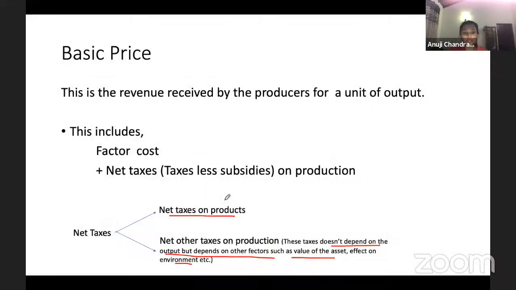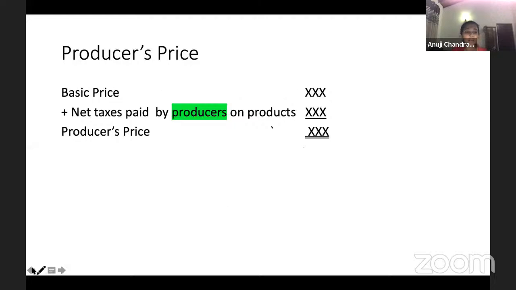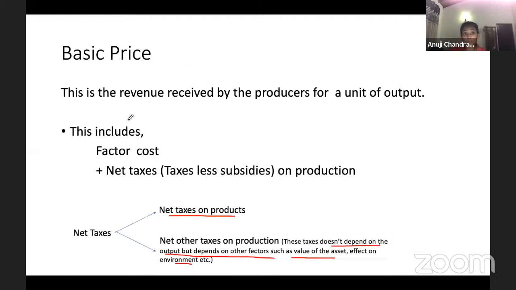Okay, so back to the lesson. So guys, when we talk about these taxes on products, remember that both of these are included in it, the consumer's part as well as the producer's part. Next one. So guys, now basic price, I told you in the output approach, they will give it to you. They will include the production, whatever it is, like when you talk about the total output, taxes on production is included in it, like I said.